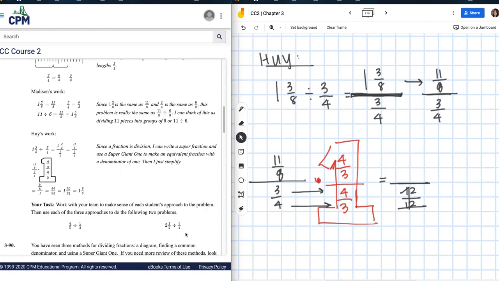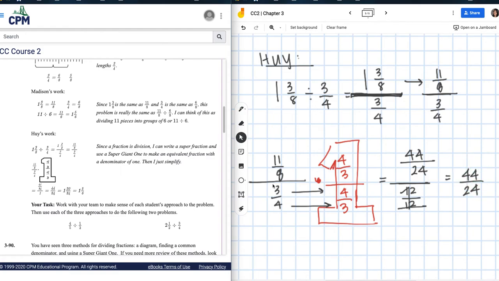In my numerator, so that's where his 1 comes in right here. In my numerator, multiplying straight across, 11 times 4 is 44. 8 times 3 is 24, right? And then what he did from there is you can drop that 1 in the denominator because 3 over 1 is 3. So 44 24ths over 1 is just 44 24ths.